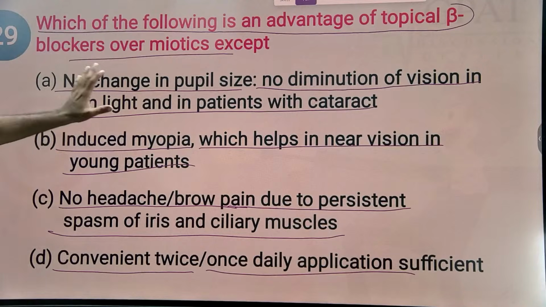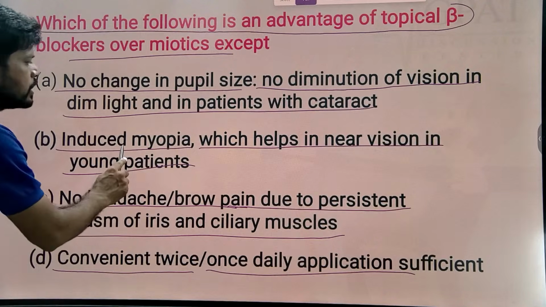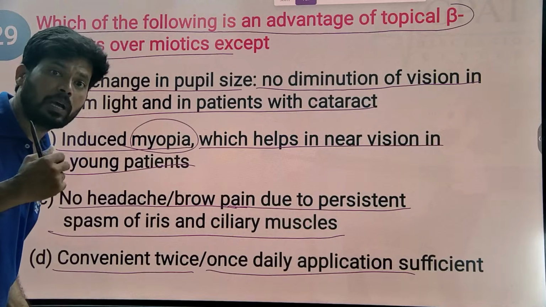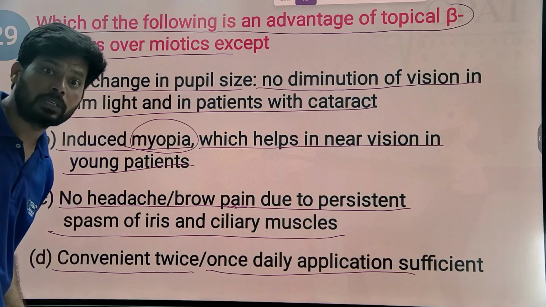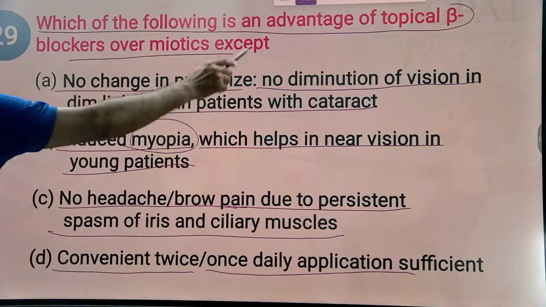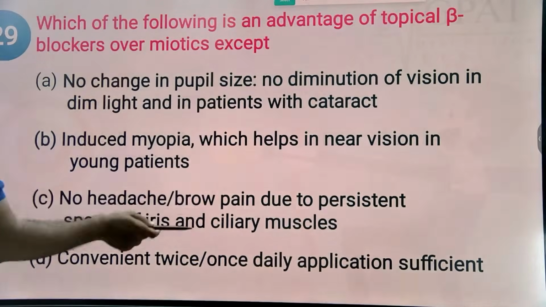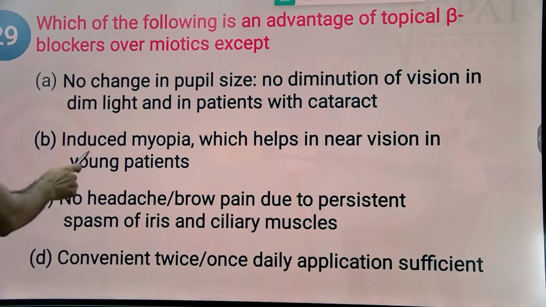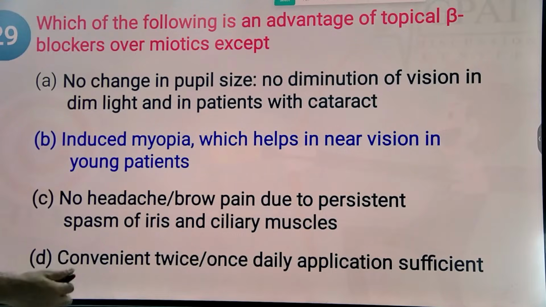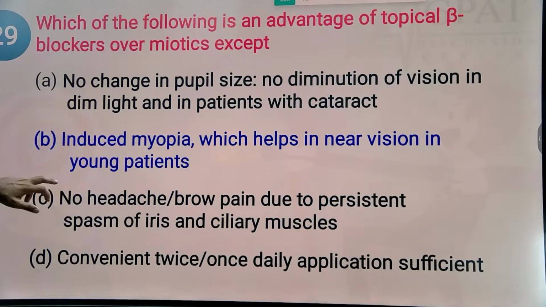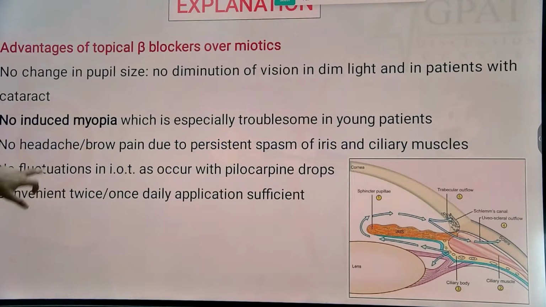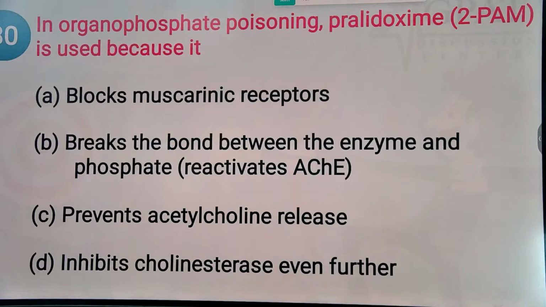So generally all these are common things. Induces myopia and helps in the near vision. Option B is the correct answer regarding this. Beta blockers are an advantage over myotics because of this option. B, helps in the near vision. They do not affect the near vision in the patient with glaucoma. So these are the advantages of topical beta blockers over myotics. Next.